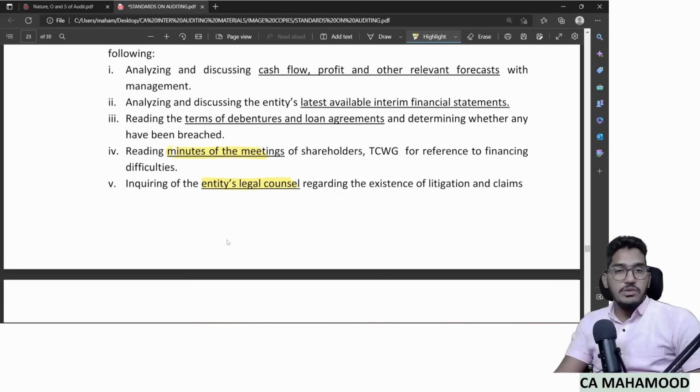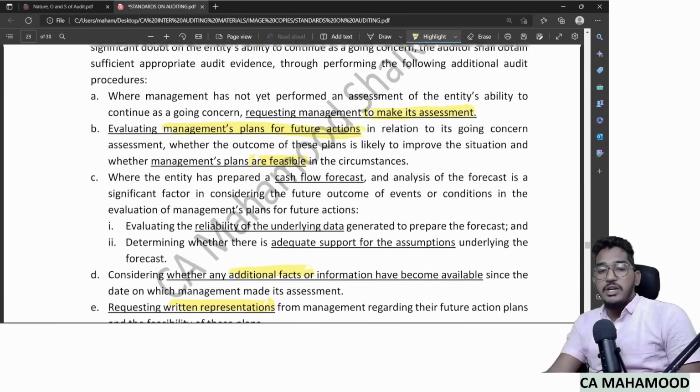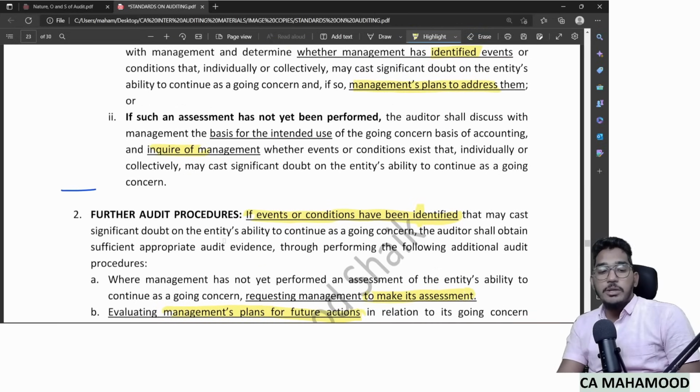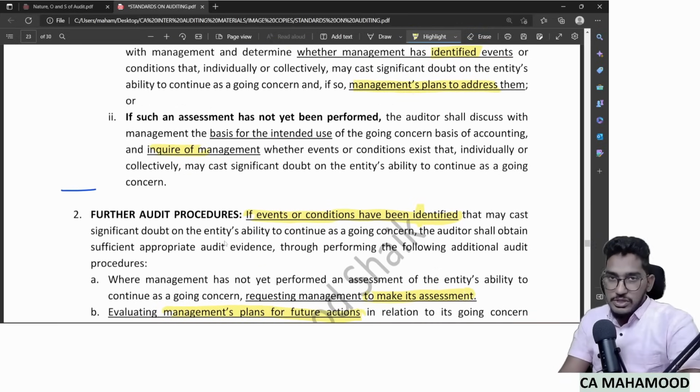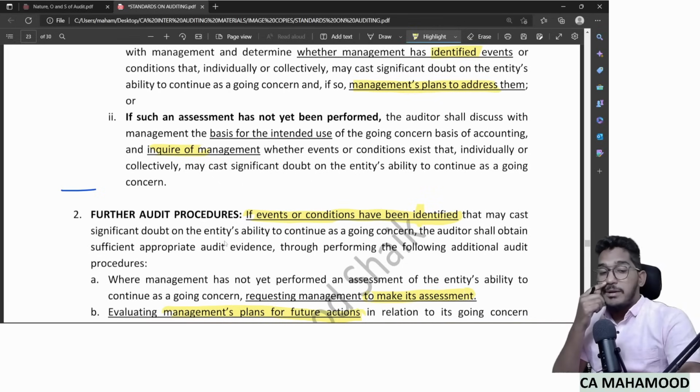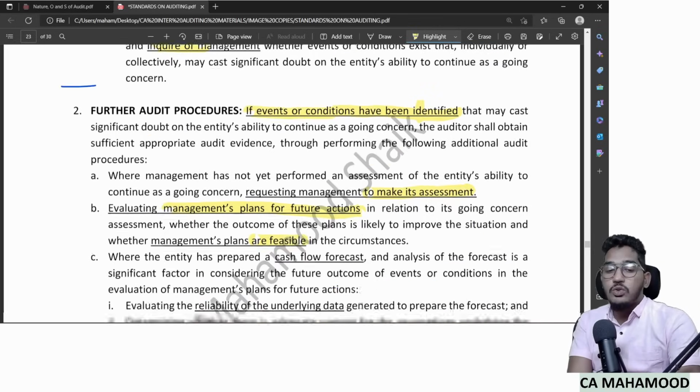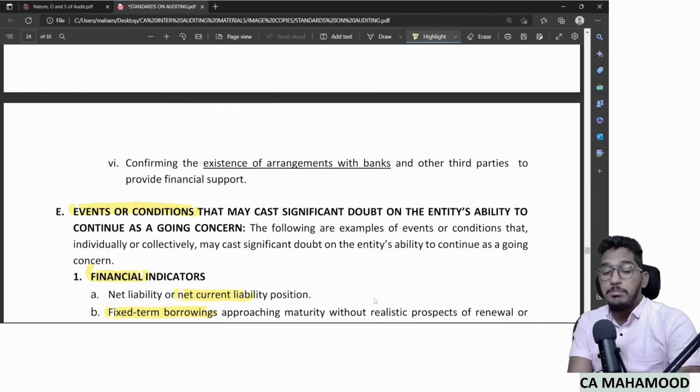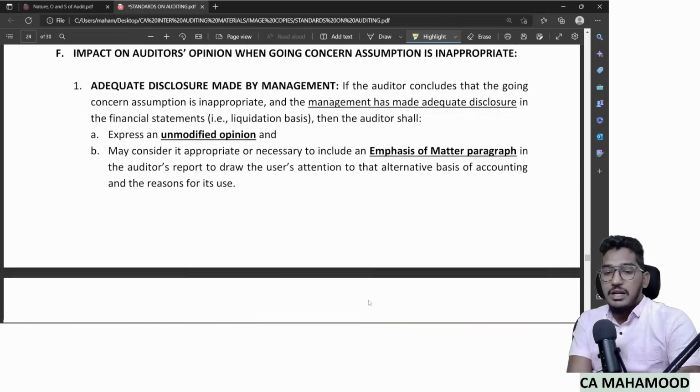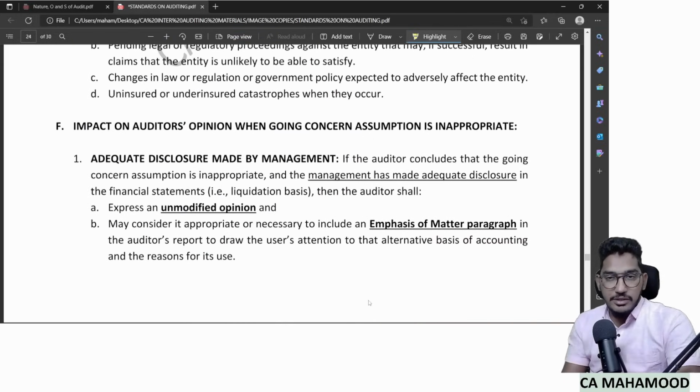So all these things you will do, provided you find any financial, operating or other indicator. If you do not find any financial, operating or other indicator, I will end my audit procedures with risk assessment procedures only. So whatever it is, by performing these audit procedures, you will have findings now. And how to report those findings, the impact on the auditor's opinion, that is the most important thing in the standard.